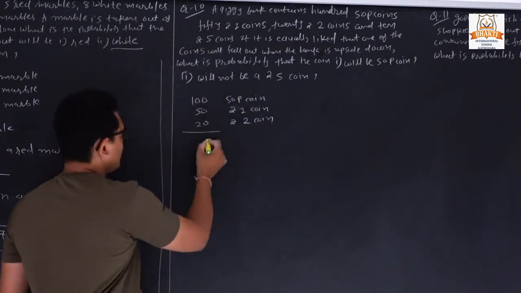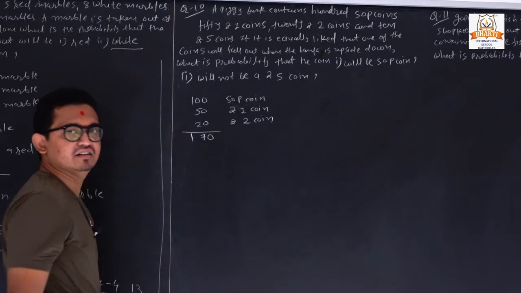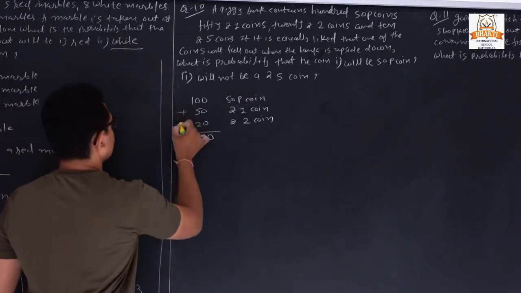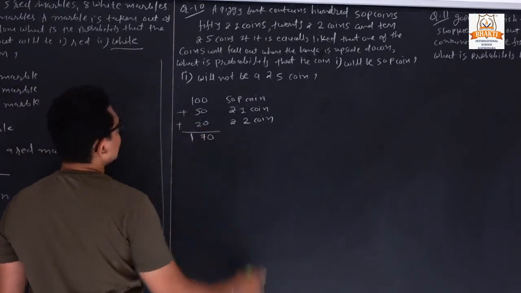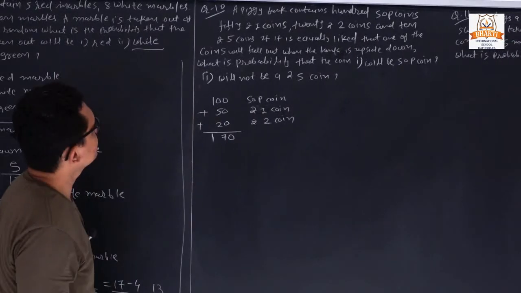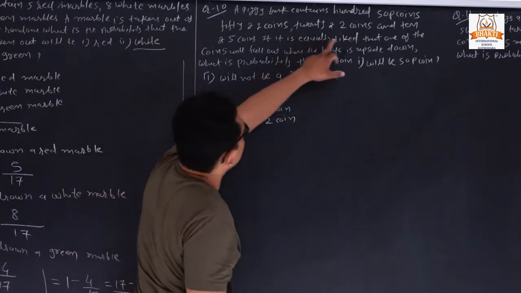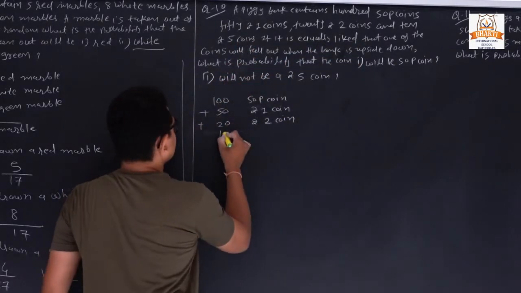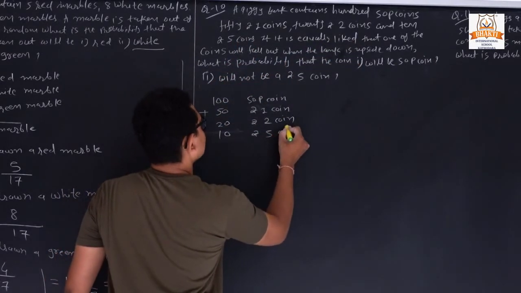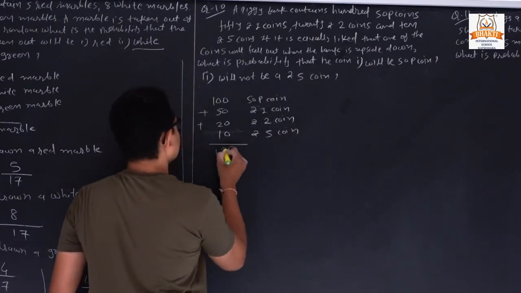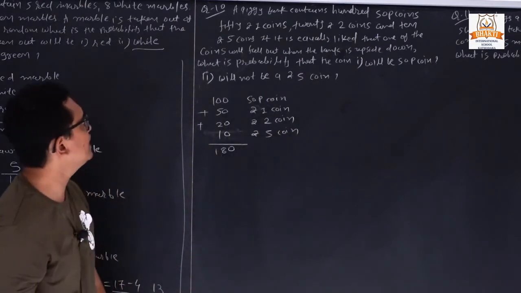So how many total coins do we have? It is 170. Total coins it is 170. And we also have 10 5 rupees coins. So it is 180. So total coins it is 180.